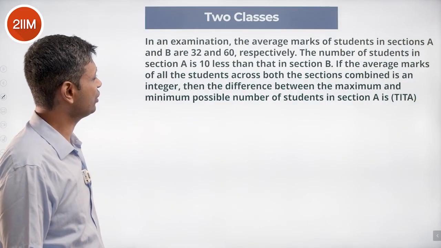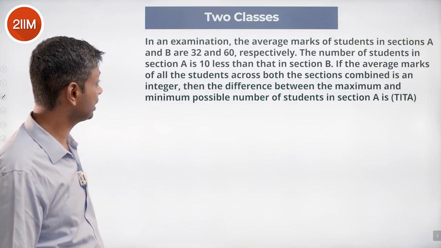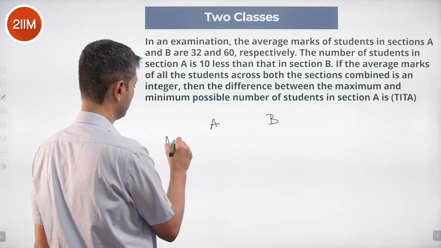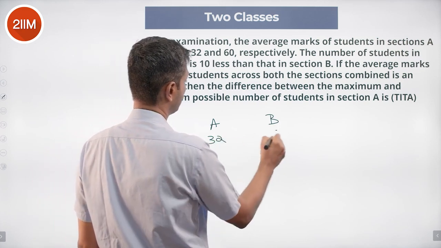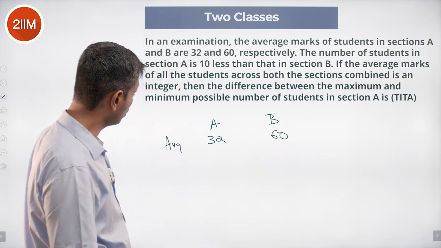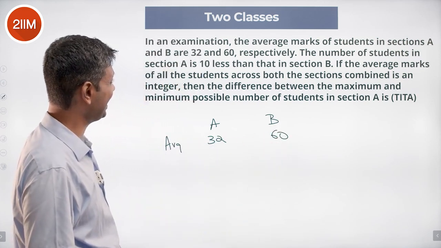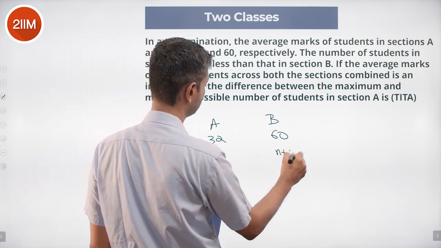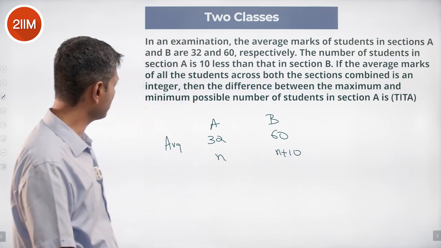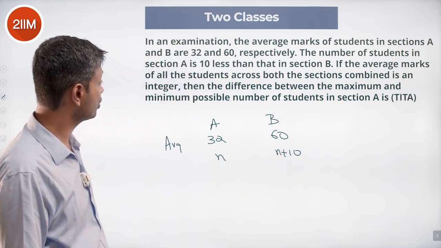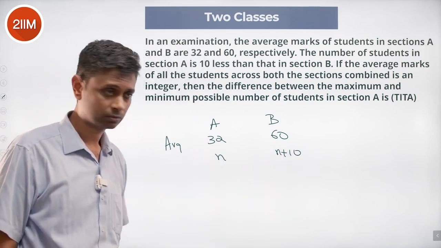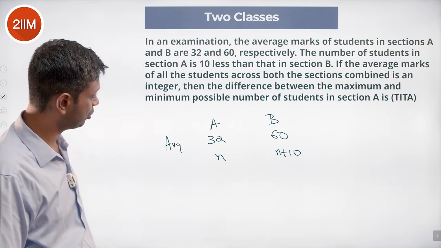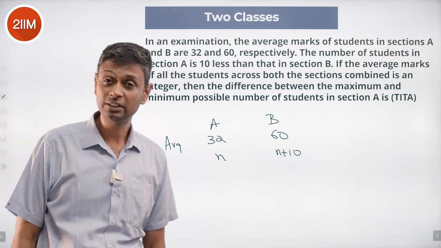In an examination, the average marks of students in section A and B are 32 and 60 respectively. A and B, which is 32 and 60. The number of students in section A is 10 less than that in section B. N plus 10. The average marks of all the students across both the sections combined is an integer. The difference between the maximum and minimum possible number of students in section A is?